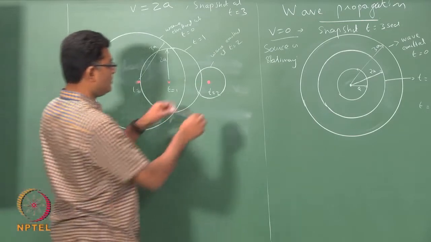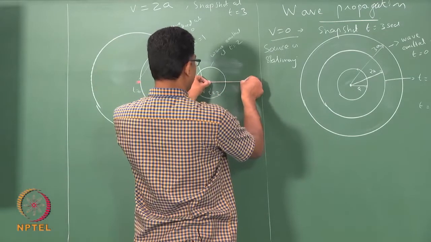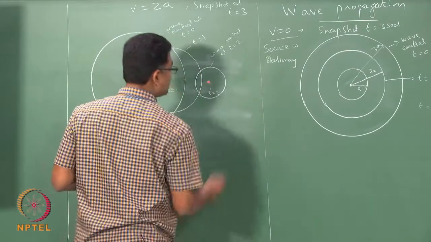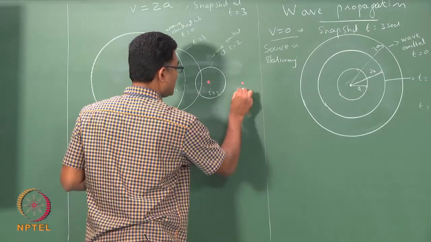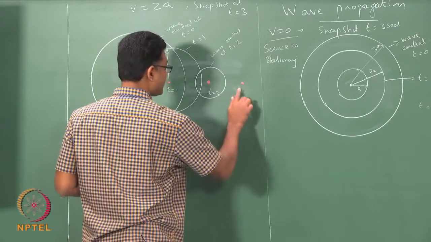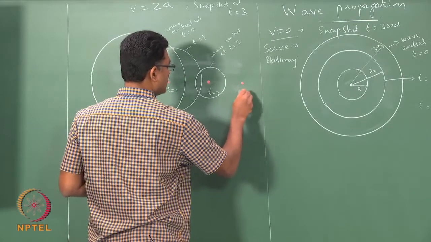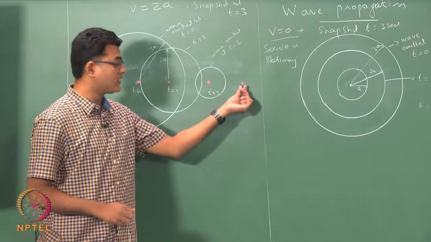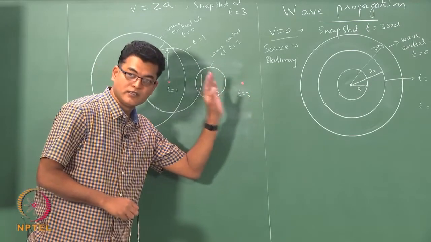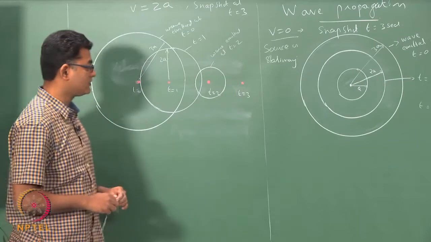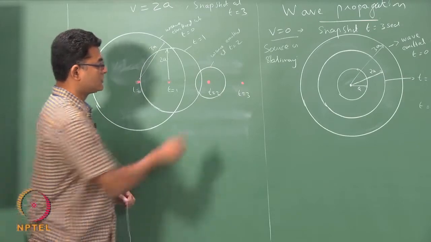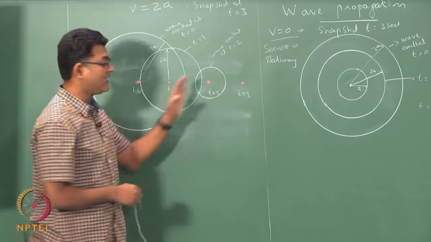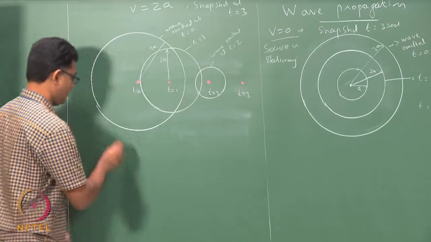Now, at t equals 3, the source would have moved a distance 2A. So, the source is here at t equals 3, and the wave generated at t equals 3 would be there itself at the location of the source. So, the source is much ahead of your wave. Okay.